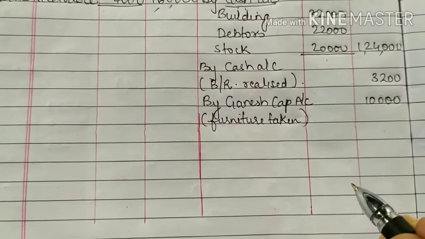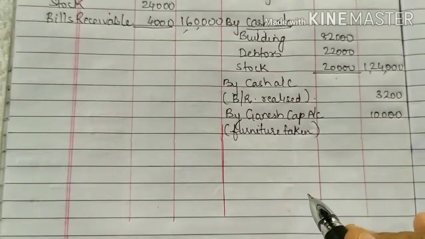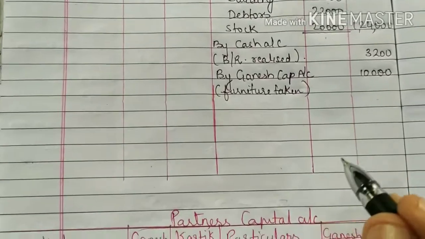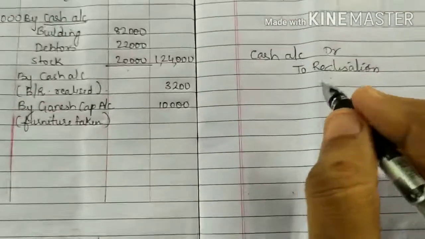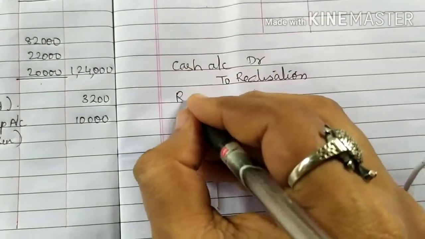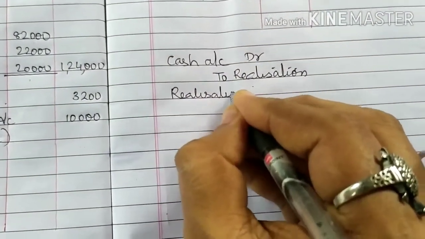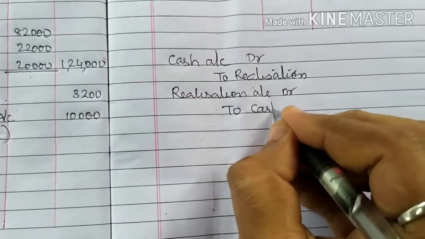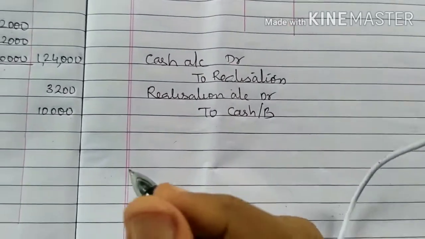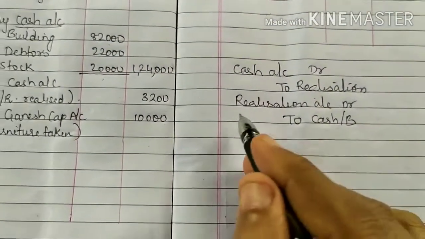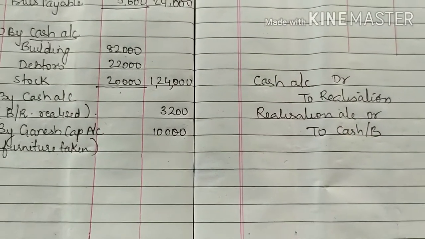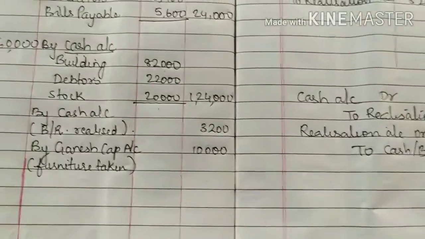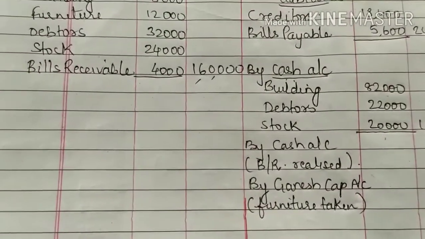Realization expenses amounted to rupees 2,000, means we have incurred some kind of expenses. So when you are incurring some realization expenses, the journal entry will be realization account debited to cash or bank account. When you are incurring some kind of expenses, cash will go out, and realization account will be debited.